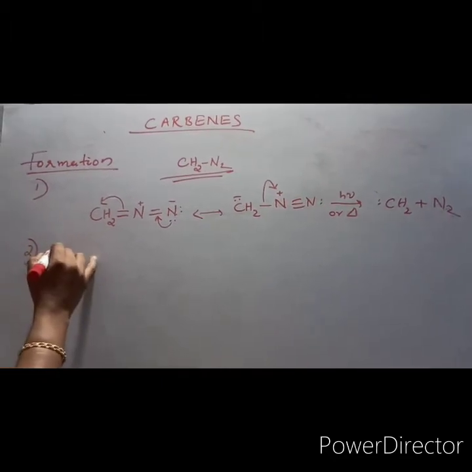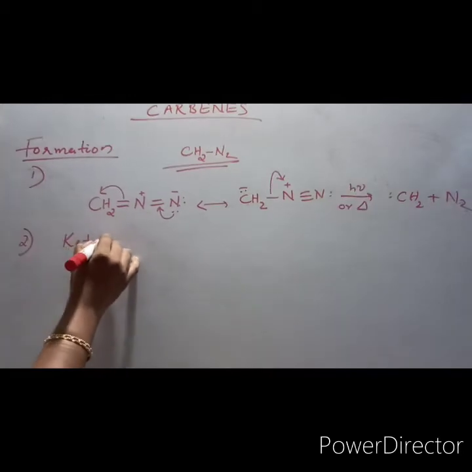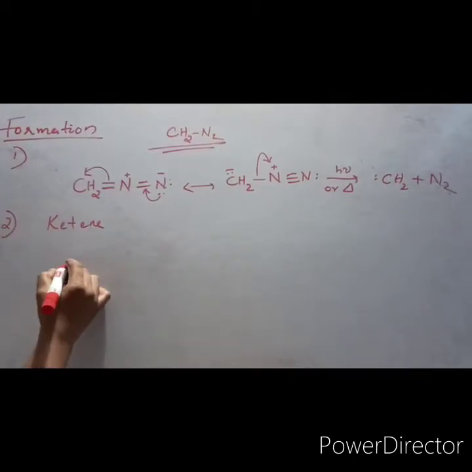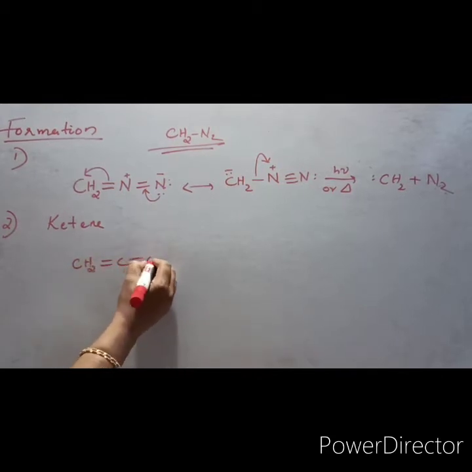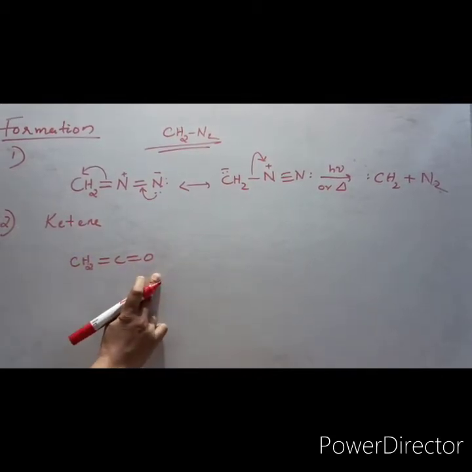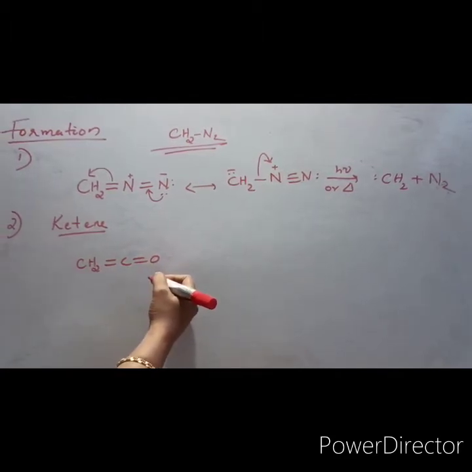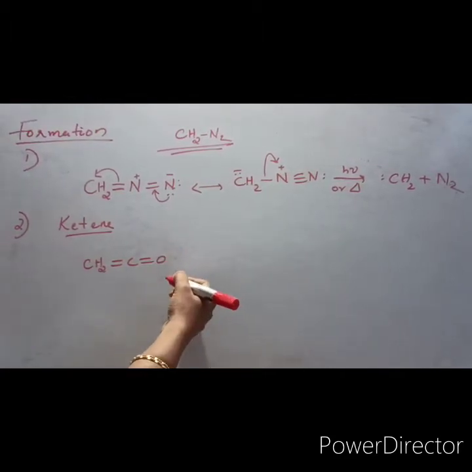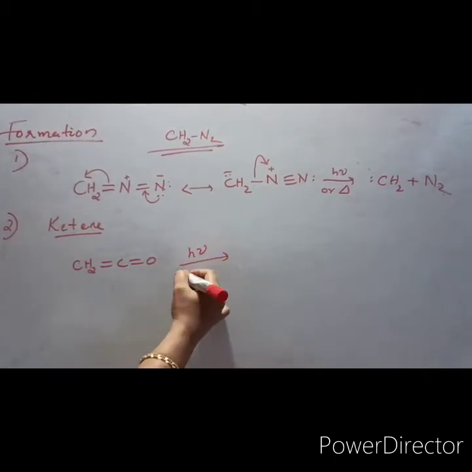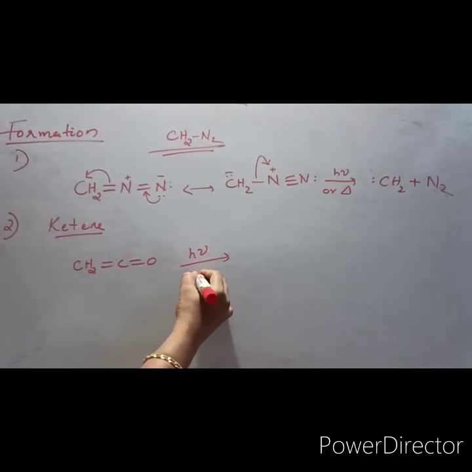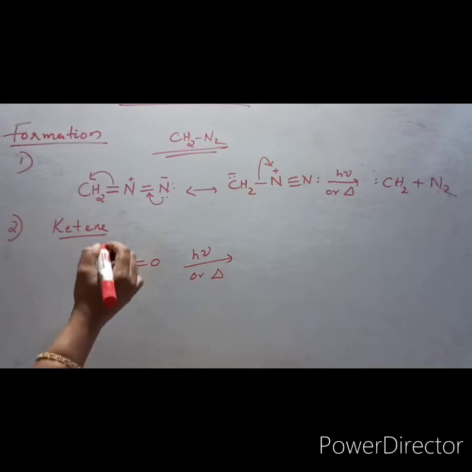Next is the photochemical or thermal decomposition of ketene. Ketene is a new compound for you. This is nothing but CH2 double bond C double bond O. This is called ketene. Ketene is a very important intermediate in pericyclic reactions, photochemical reactions, etc. If you subject it to photolysis or thermal conditions, what will happen?